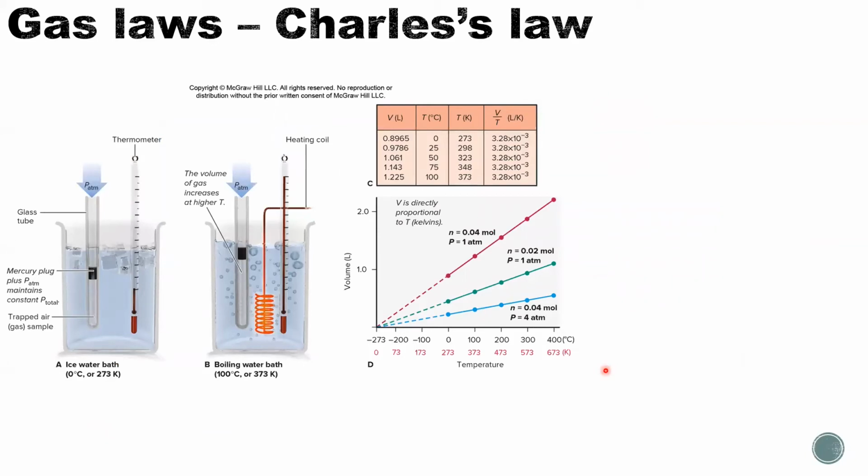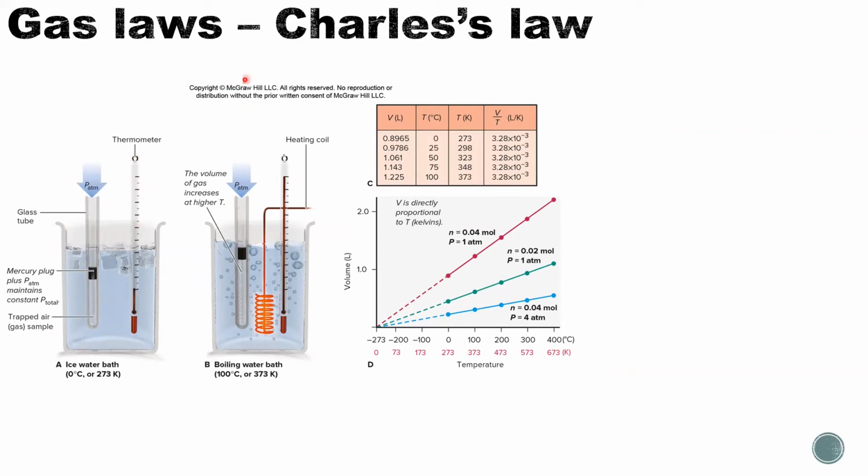Also, we have Charles's law. He used a device like this. There is a beaker and there is an open tube. In the tube, there is a mercury plug that can move up and down freely. With that, we can treat the pressure sealed by this mercury plug as always the same, because that's determined by the atmospheric pressure outside, right?